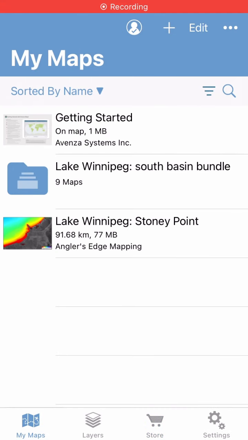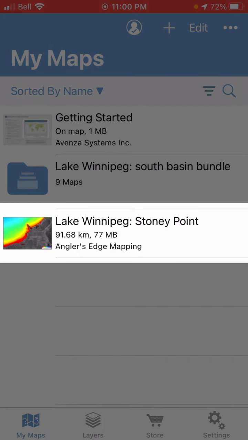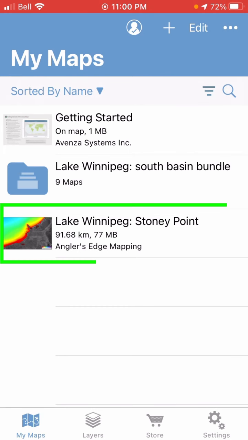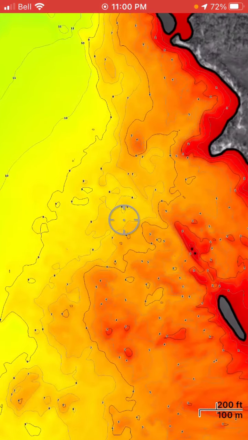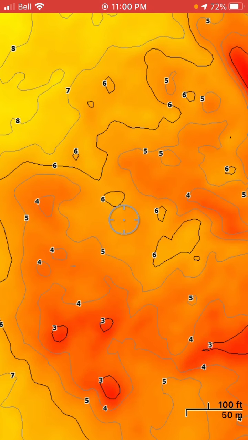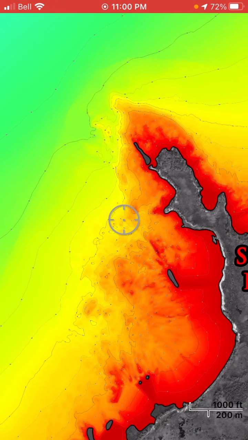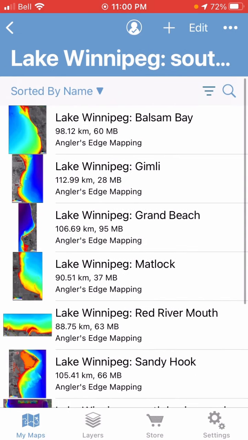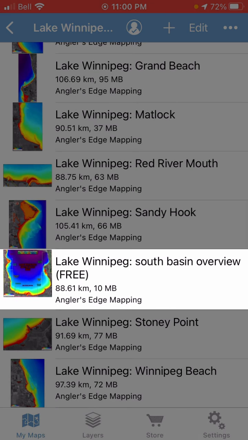Okay, so back to the My Maps page, you can see I've got an individual Lake Winnipeg Stony Point map, and I've also got the Lake Winnipeg South Basin bundle. So I can tap onto the individual Stony Point map, and it's pretty straightforward to use. I can pan and zoom around and get all the detail I want, and it looks great. If we go back and tap on the Lake Winnipeg bundle, we'll see the list of all the chunks that make up the bundle, which includes a low-res overview of the entire coverage area.